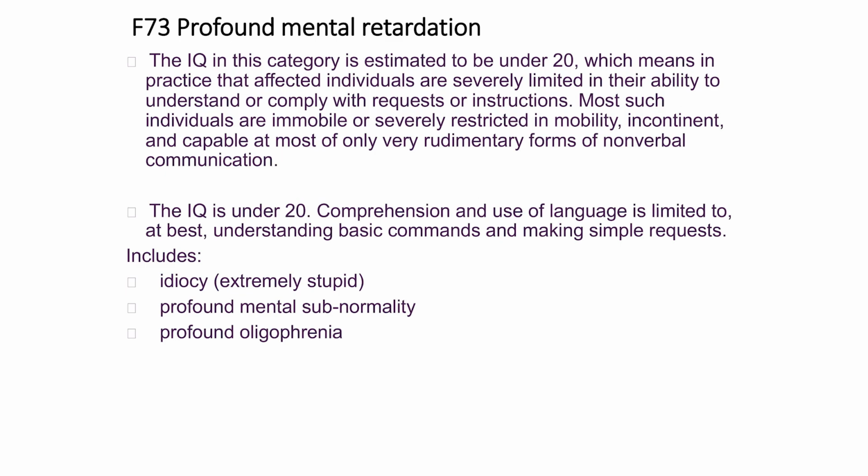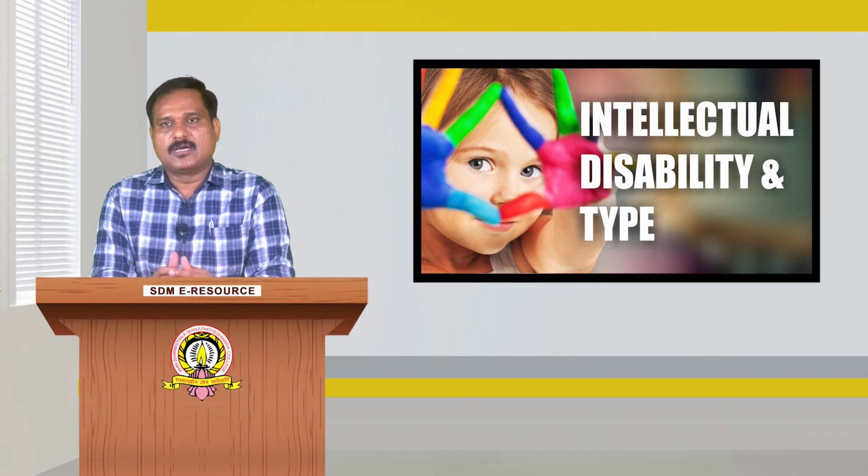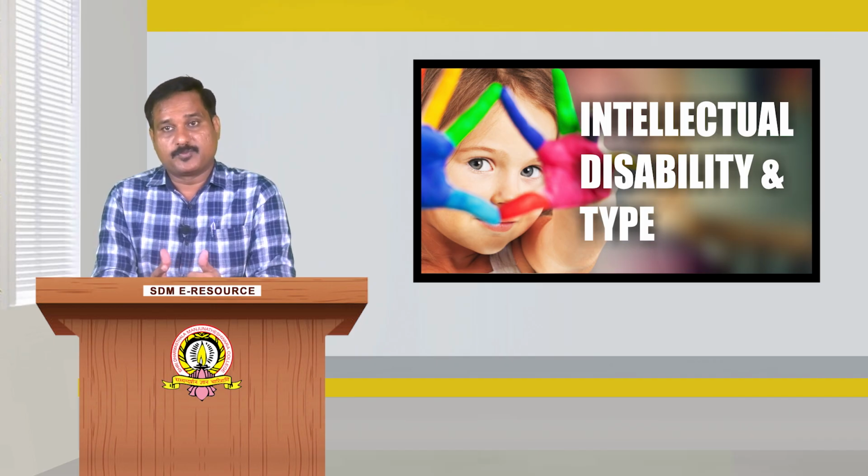Most such individuals are immobile or severely restricted in mobility, incontinent, and capable at most of only very rudimentary forms of non-verbal communication. The IQ is usually under 20. Comprehension and use of language is limited at best to understanding basic commands and making simple requests. So this includes idiocy and profound mental subnormality.